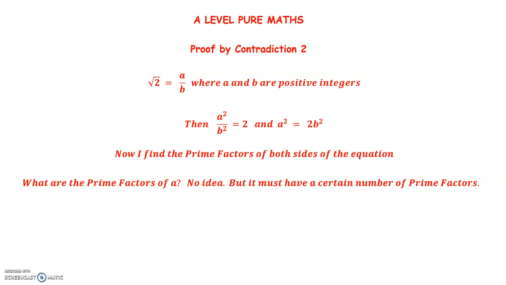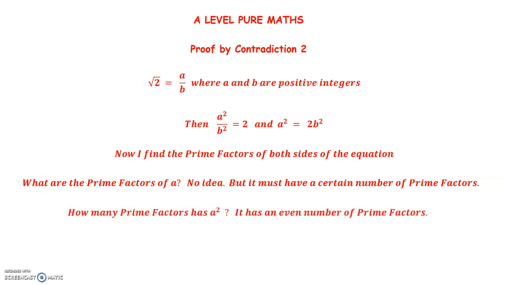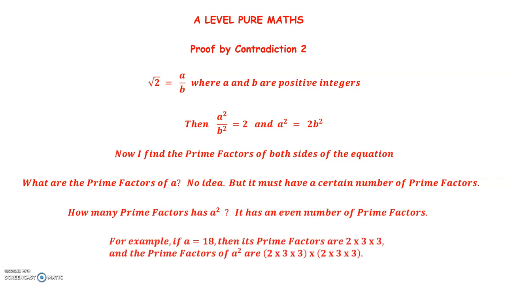Again, I don't know what they are, but it must have an even number of prime factors. Why is that? Well, suppose a is 18, then its prime factors are 2 by 3 by 3. And so the prime factors of a squared are 2 by 3 by 3 times 2 by 3 by 3. That's an even number of prime factors. And that simply happens because twice any positive number is even.